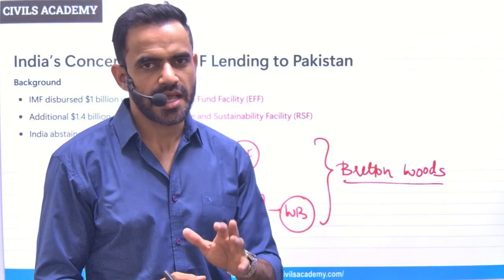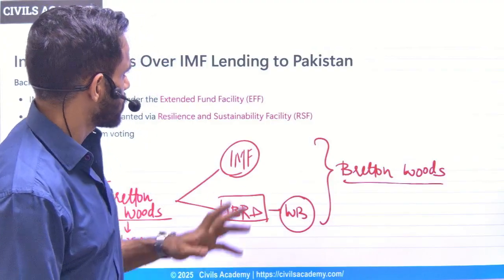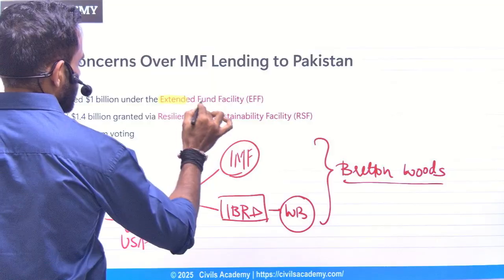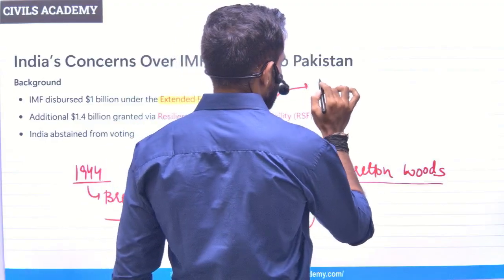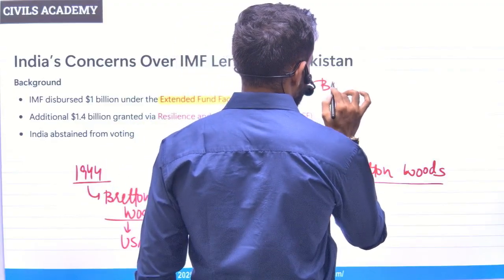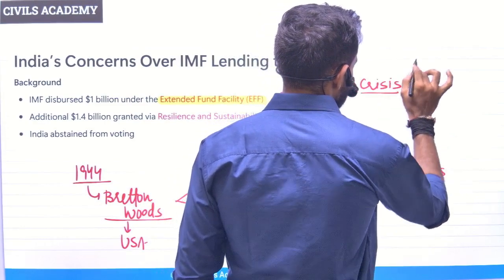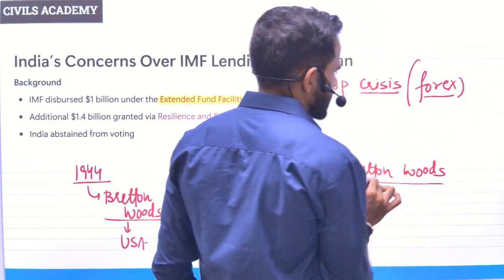In this case, IMF provides assistance to the countries. Okay. Now, two important packages or terms are there. One is the Extended Fund Facility. In a very simple sense, it is support given to countries facing a BOP crisis. What is BOP? That is balance of payment crisis. That means these countries do not have forex. What is forex? It is foreign exchange.